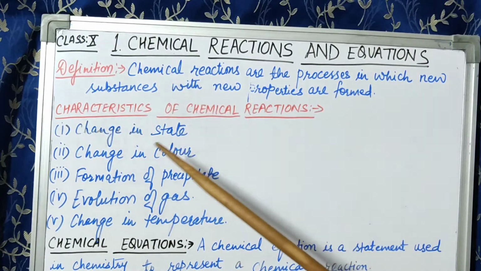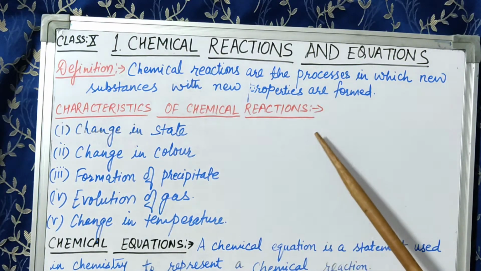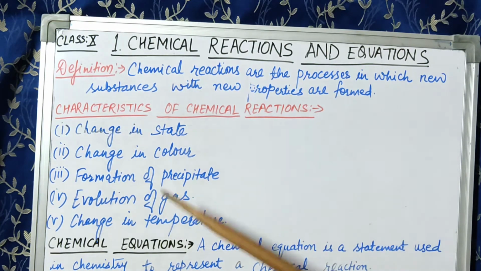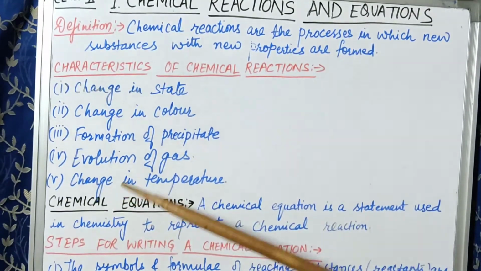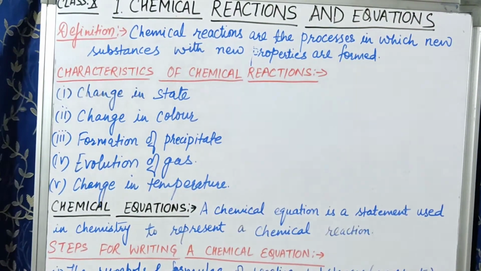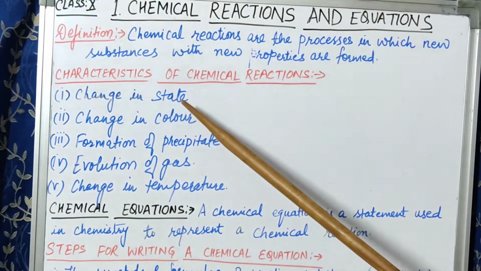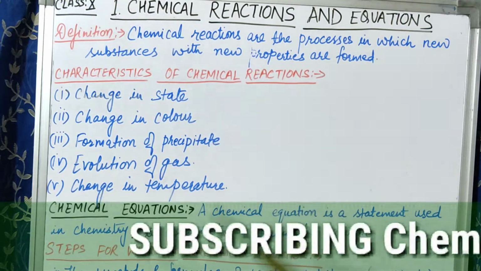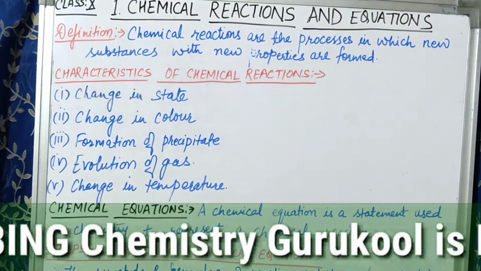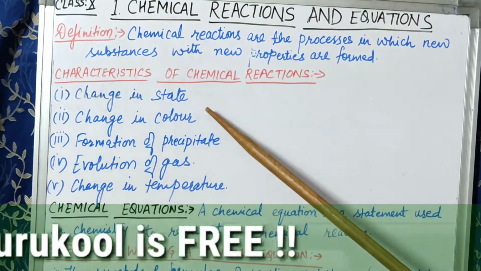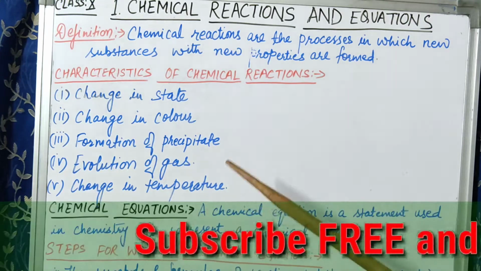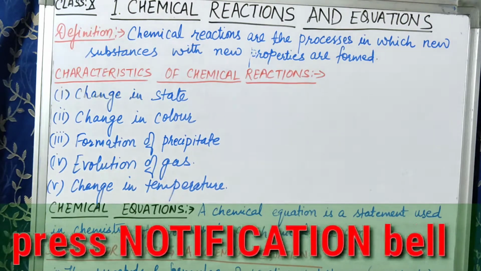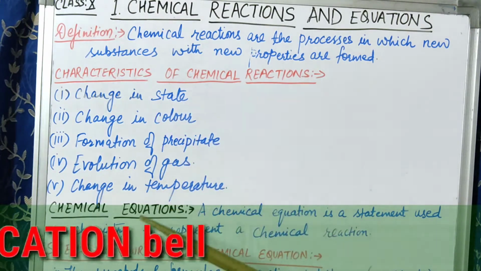Now we will discuss some of the characteristics of chemical reactions. Actually, what happens during a chemical reaction? I have written 5 points here. One by one I will explain to you with suitable examples. Okay, first one is change in state. This is very simple to understand. Change in state means conversion of solid to liquid, liquid to gaseous. This can be understood by a simple example. If you burn a candle, there is a melting of wax and formation of vapors also. So due to this, there is change in state.